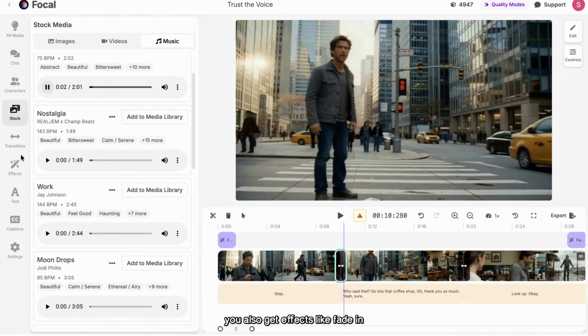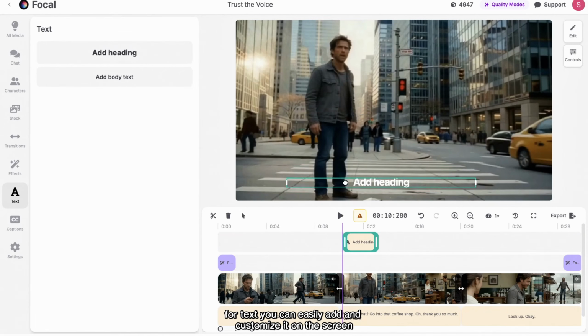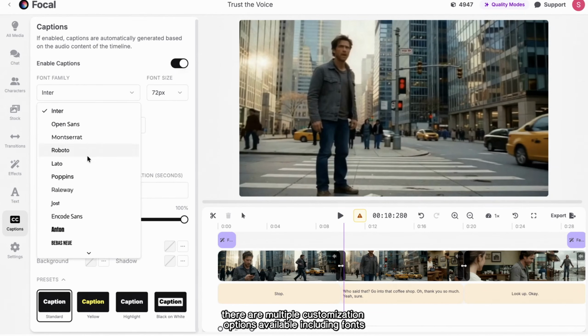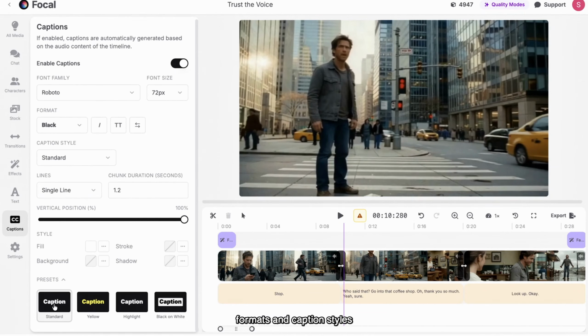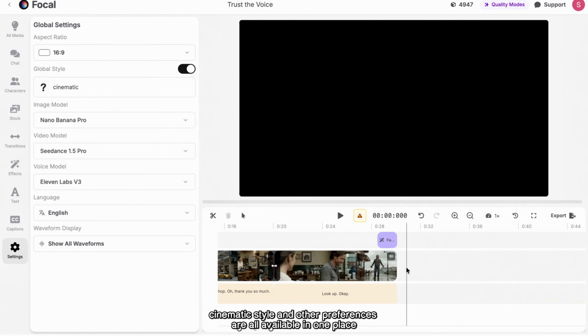You also get effects like fade in, fade out, and zoom from black. For text, you can easily add and customize it on the screen. And for captions, you can enable them in just one click. There are multiple customization options available, including fonts, formats, and caption styles, so you can adjust everything as per your needs. You can also adjust additional settings from here. Options like aspect ratio, cinematic style, and other preferences are all available in one place.